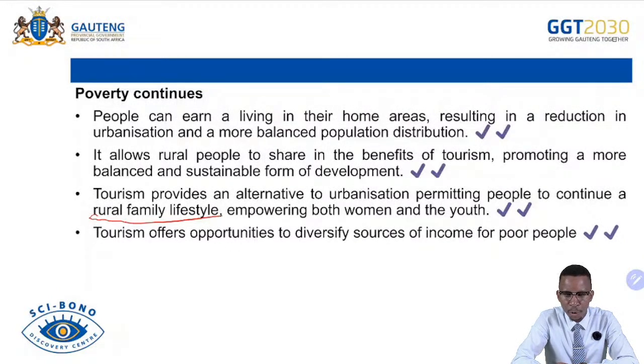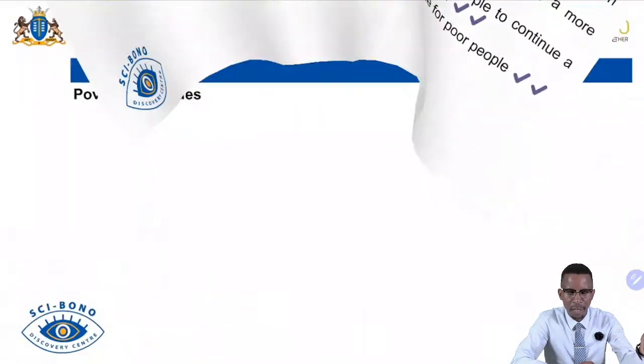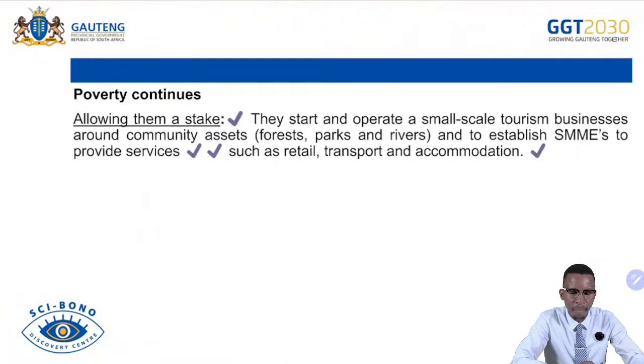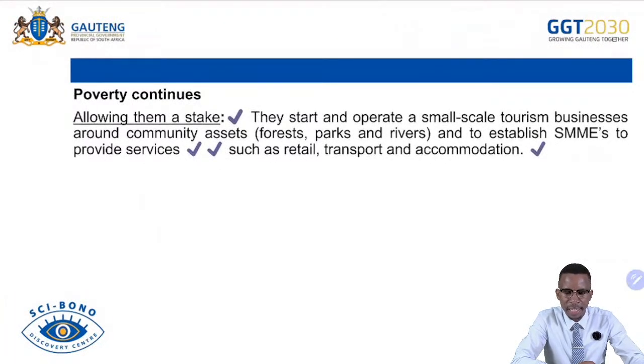Tourism offers opportunities to diversify sources of income for poor people. People can find different ways to earn income in their rural areas because of what? Because of the attractions being available in those areas. They can find ways to create income, escape poverty, and find themselves living above the poverty line, allowing them to start and operate small-scale tourism businesses around community assets, forest parks and rivers, and establish small businesses.